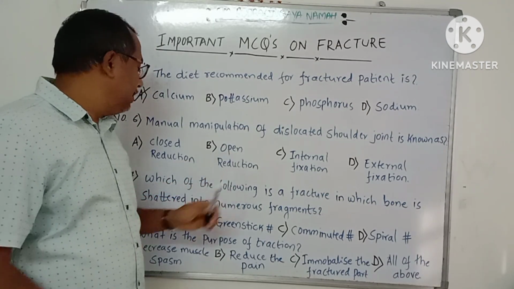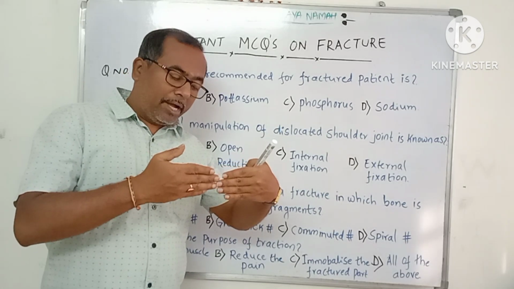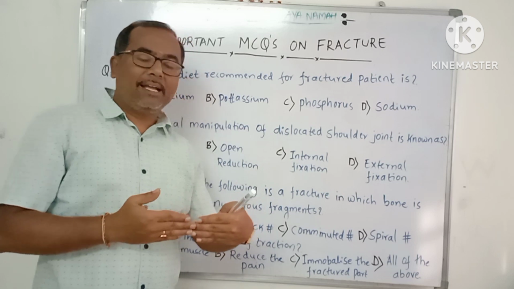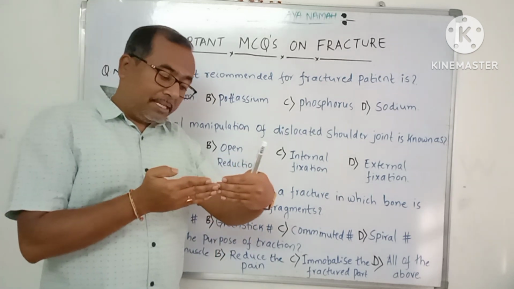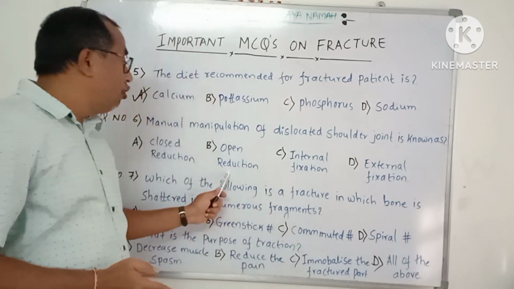Next, option B is open reduction. Open reduction means at the place where the fracture happened, we have to surgically open the area, and then the fracture fragments are reduced, or brought back to the normal anatomical position. So that is known as open reduction.